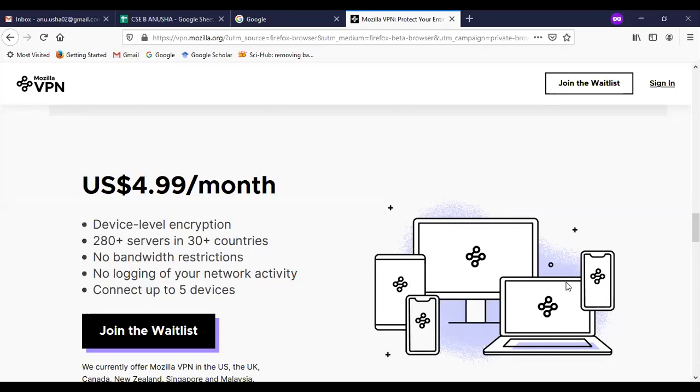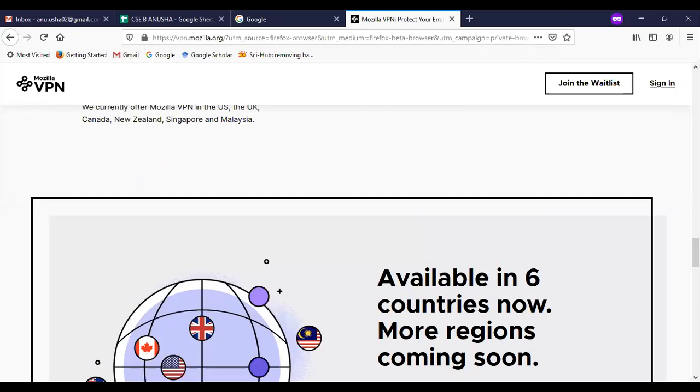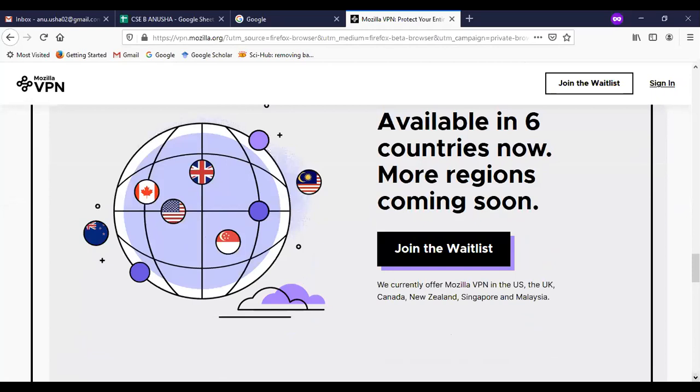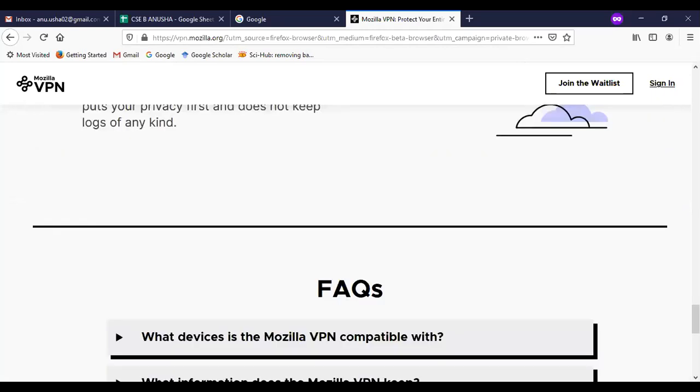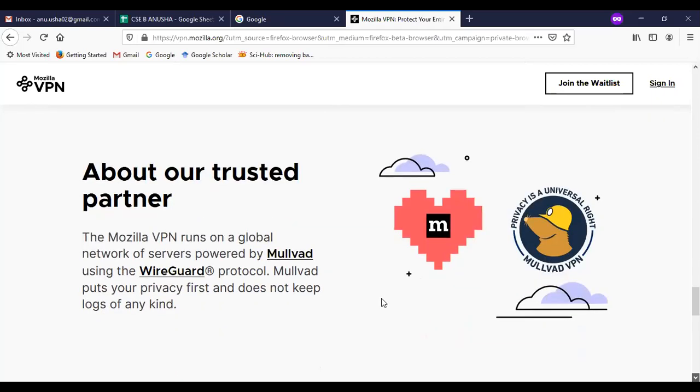So you can use your personal computer, laptop, mobile phones or a tab also. It is allowing access from there, and also allowing processing to be done in a smooth manner. It is available in 6 countries and more regions also. It runs on a global network, which is powered by Mullvad.